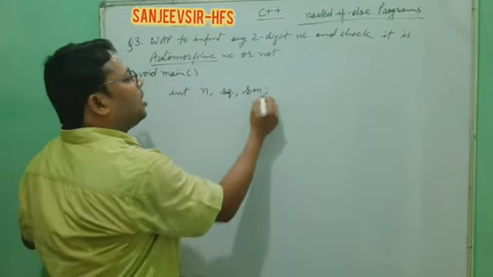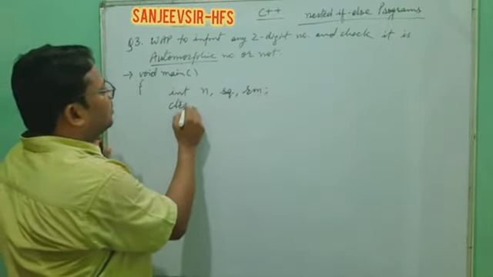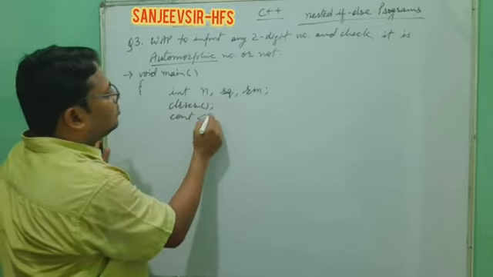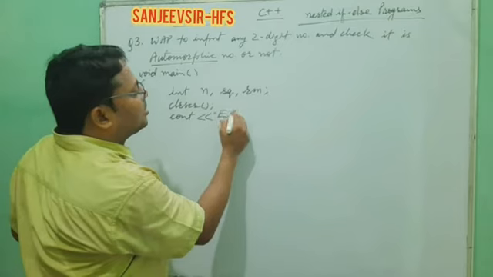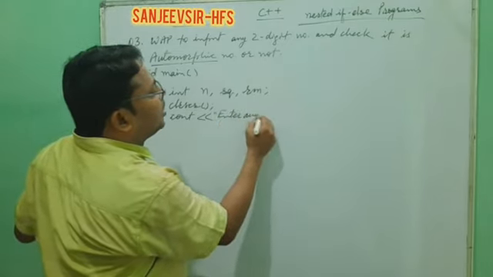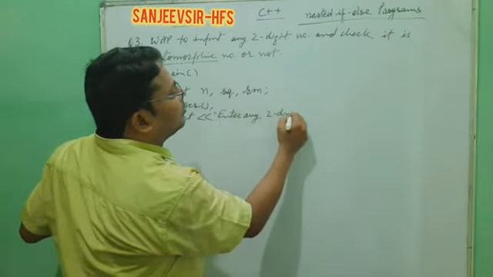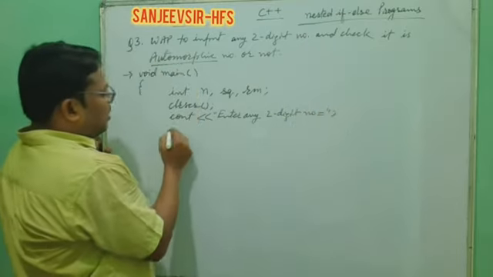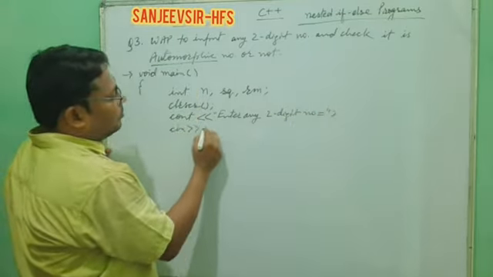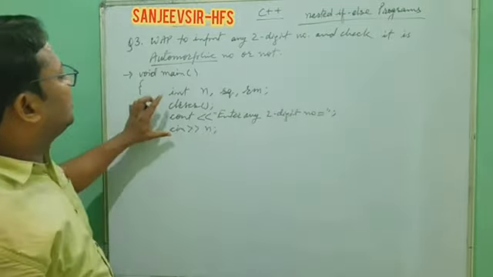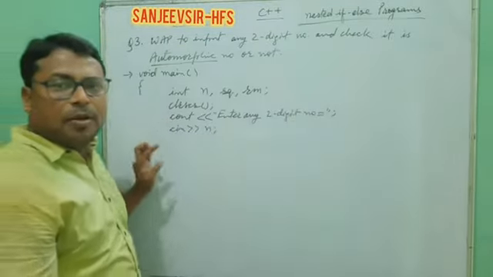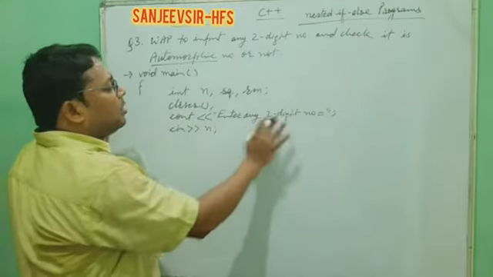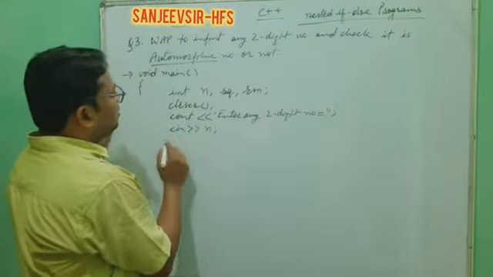Okay, now clrscr, cout, message: enter any 2-digit number, cin. In these two statements, as I think everybody is familiar, we are getting the input of any 2-digit number.